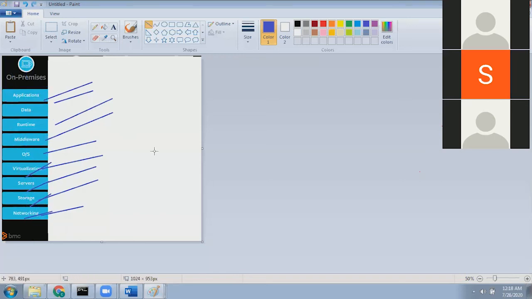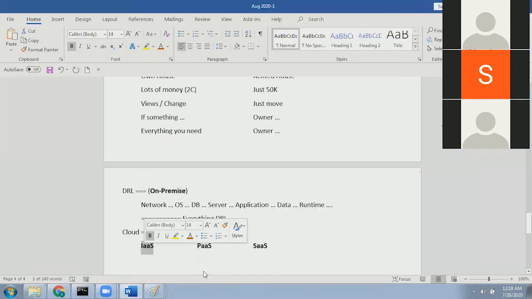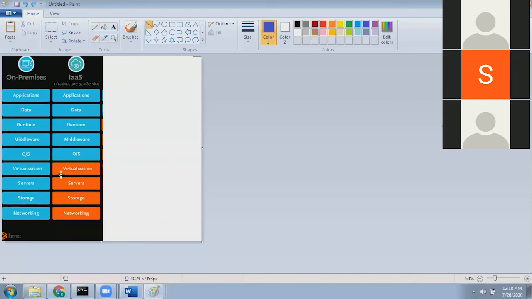So instead of on-premise, let's say Dr. Reddy's Lab company decided to go with IaaS. When they decided to go with IaaS, the last four the vendor will provide. So networking, storage, server, virtualization, the vendor will provide. A vendor can be Microsoft, a vendor can be Google, a vendor can be someone else also. It's not a matter. The last four the vendor will provide. So you just pay rent for it. You just need to subscribe for it.